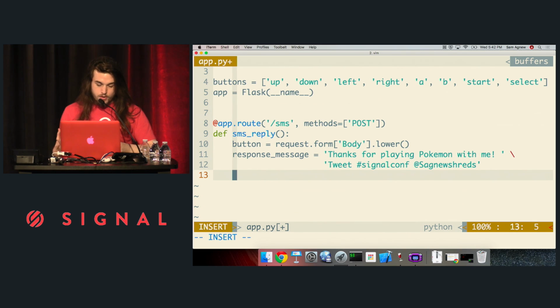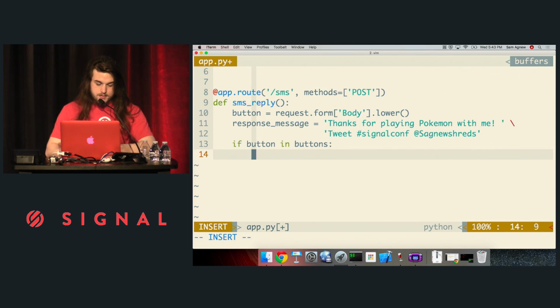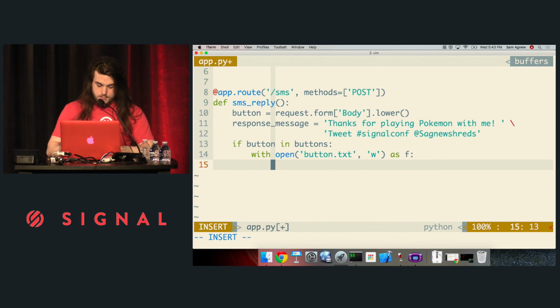So now I'm going to check to see if the button you sent me is actually a valid button press. So I'm going to see if it's in my list of buttons, and if it is, I'm going to write the button to a text file. So I'm going to open button.txt for writing, and I'm going to write that button.